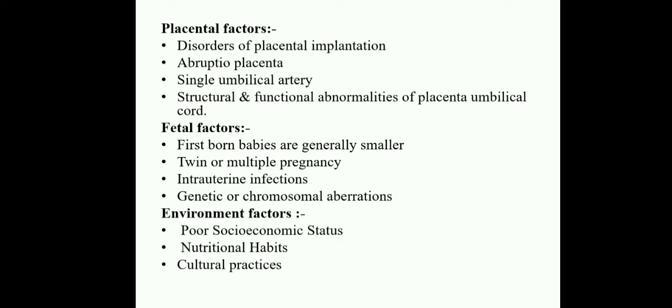And next one is the fetal factors. The fetal factors are: firstborn babies are generally smaller. That is common because the growing uterus is very rigid, and the pelvic cavity is also very rigid. When the mother is having her next pregnancy, the next baby will automatically gain weight normally, but the first baby is generally smaller. And next one is twins or multiple pregnancy, intrauterine infections, and genetic or chromosomal abnormalities.